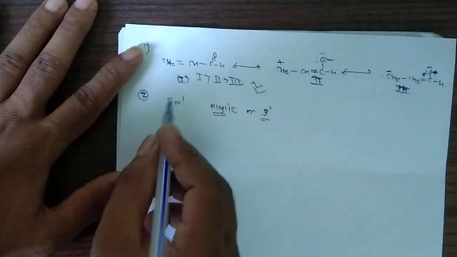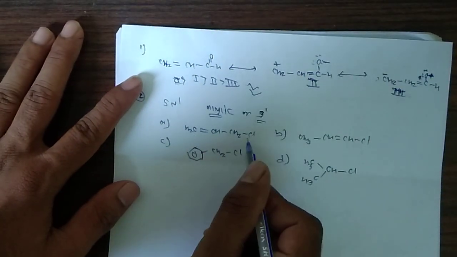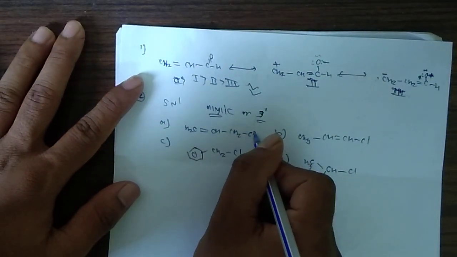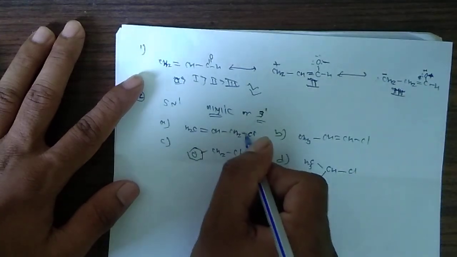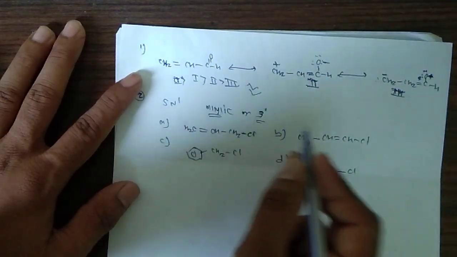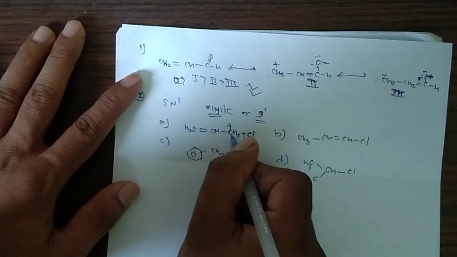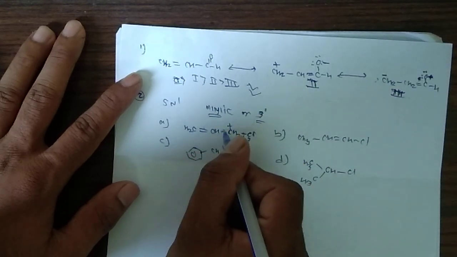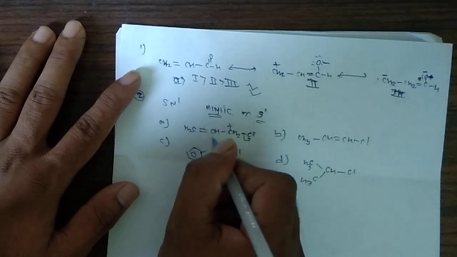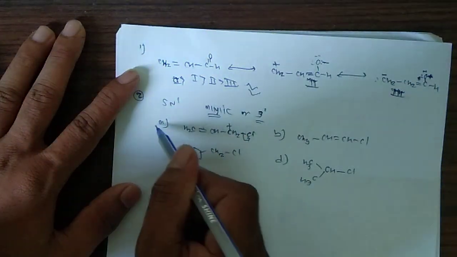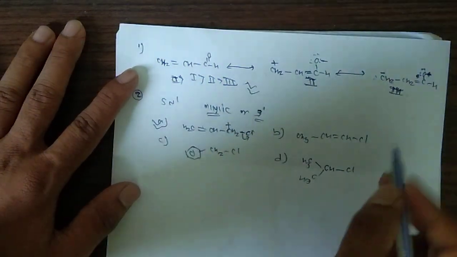So here the four structures are. The first structure is this. In this compound, in SN1 the leaving group first leaves and a carbocation is formed, and this carbocation is well stabilized by this pi bond. Means this is an allylic carbocation, so it is stable and will give the SN1 reaction.